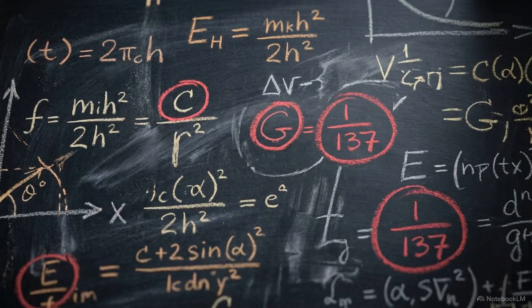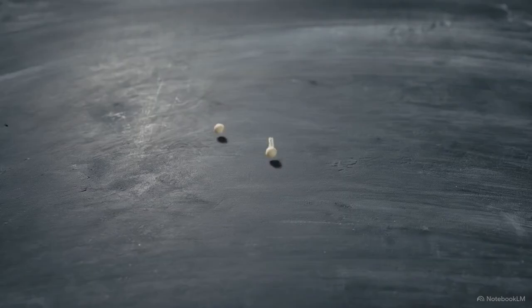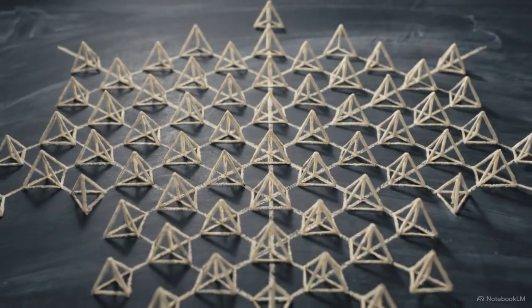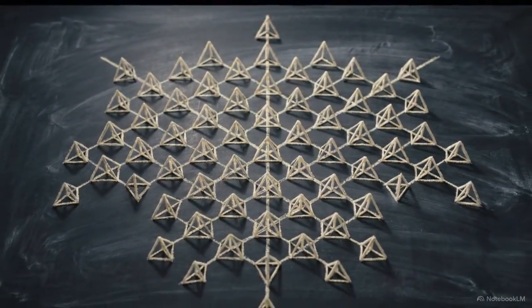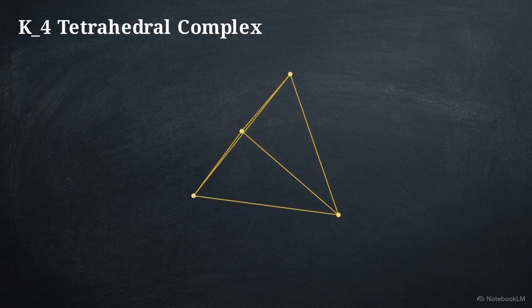If the goal is total parameter exclusion, mathematics predicting these numbers rather than just adopting them, then this core assumption of a smooth manifold is the primary barrier. The unified dynamics framework officially moves past smooth fields, replacing them entirely with a discrete, pre-metric combinatorial topology. The foundational building block here is the K4 tetrahedral complex.